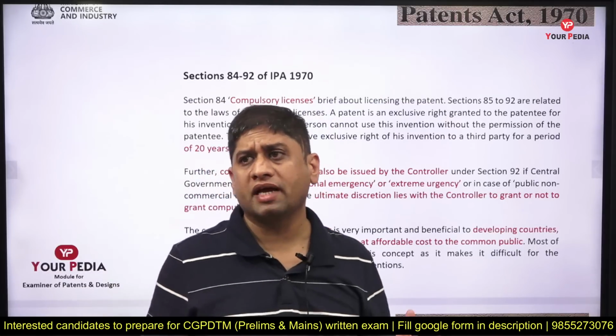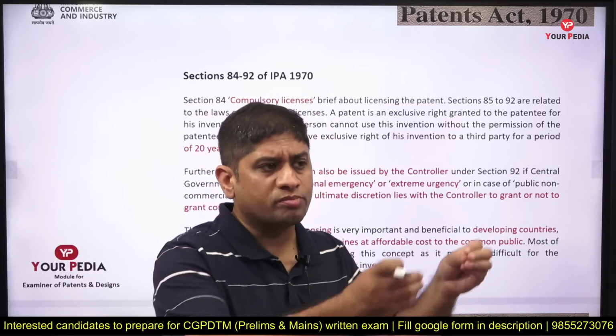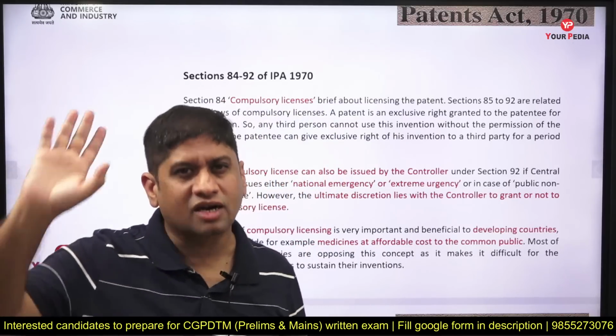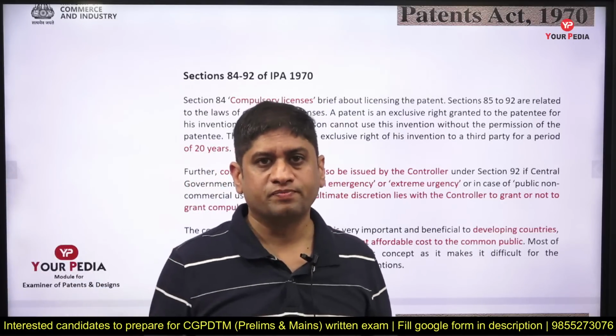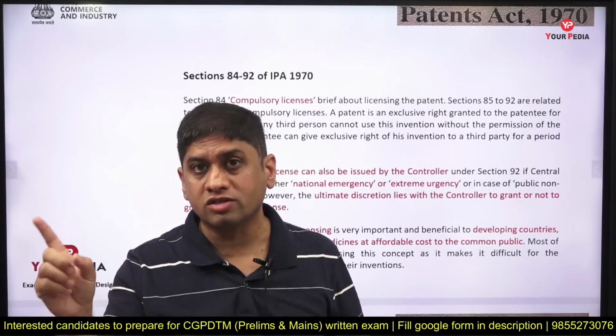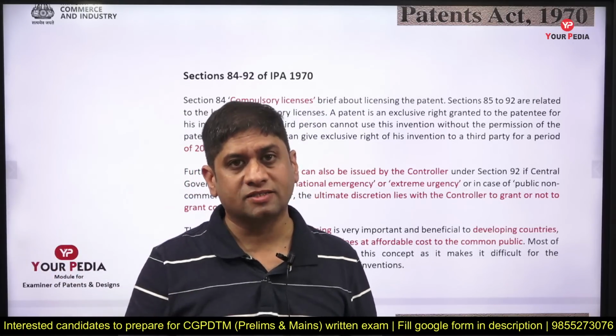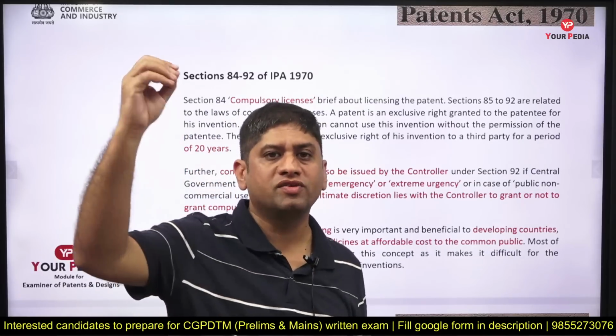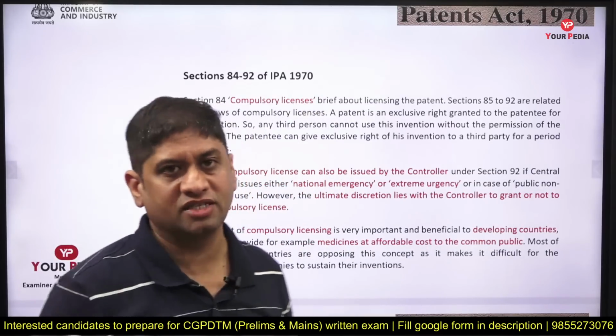The government has also used it to distribute medicines to other countries. India distributed a lot of medicines to some other countries during COVID. So the government can use compulsory license as a clause to allow other companies who do not have the patent to use this technology to make a product which is required in an emergency situation.